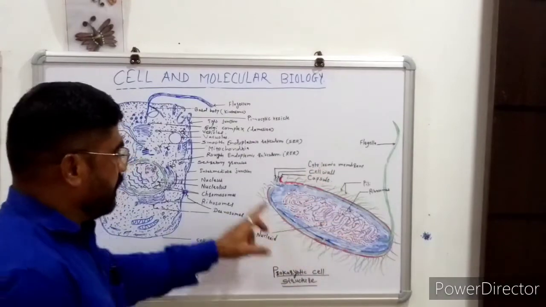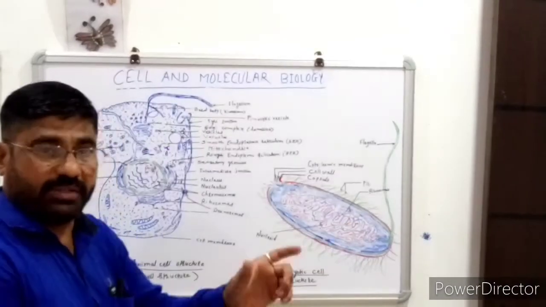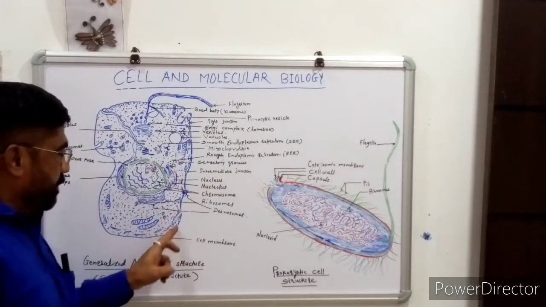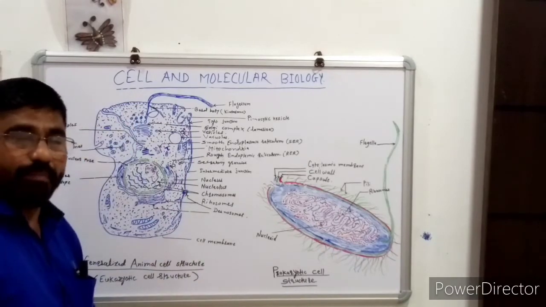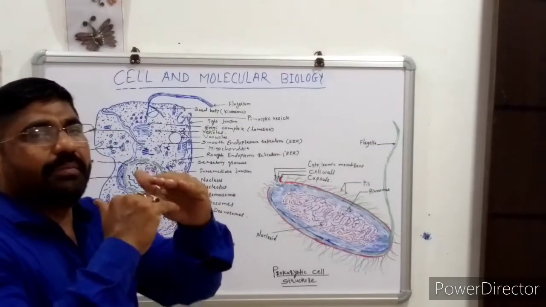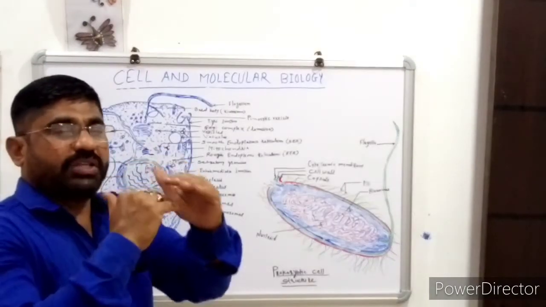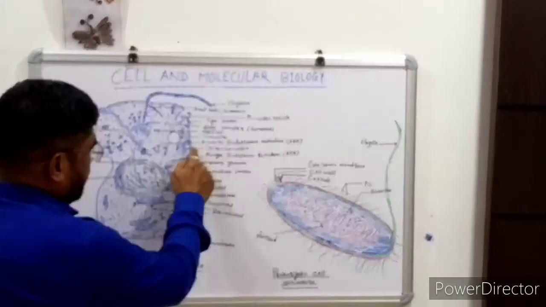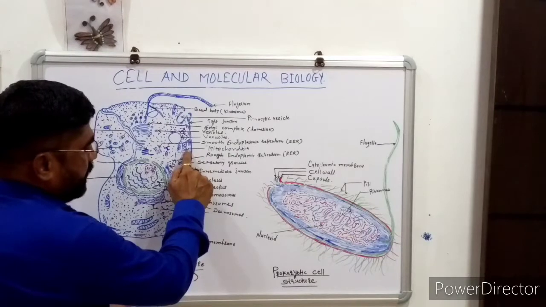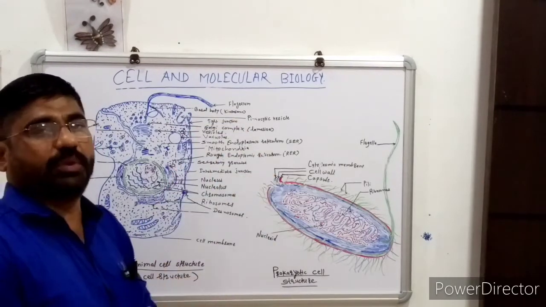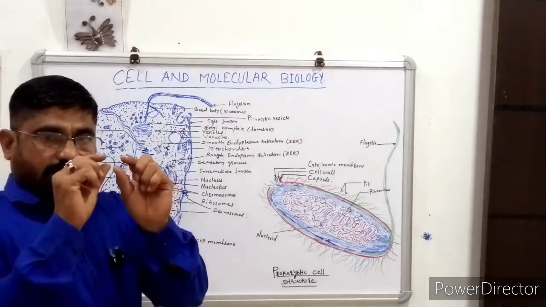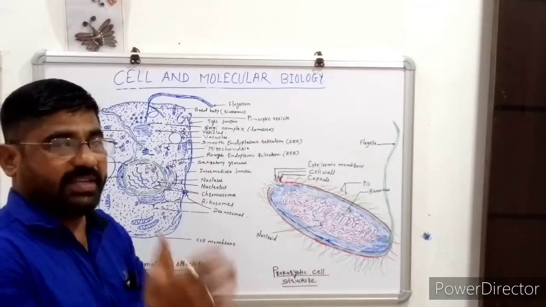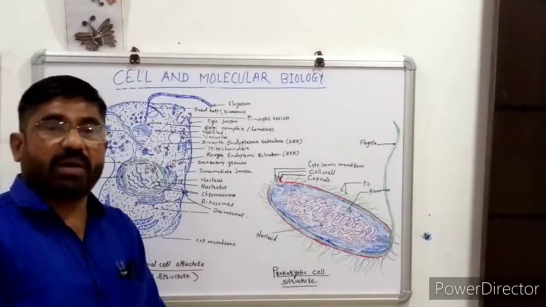So that is the first major difference as compared to the eukaryotic cell. In the eukaryotic cell there is a double-layered plasma membrane, and the plasma membrane is nothing but a lipid and protein bilayer. At the outermost and the inner surface of the cell cytoplasm there are proteins, and in between there are lipids, hydrophilic and hydrophobic, with fatty acid chains, so that the plasma membrane is formed.